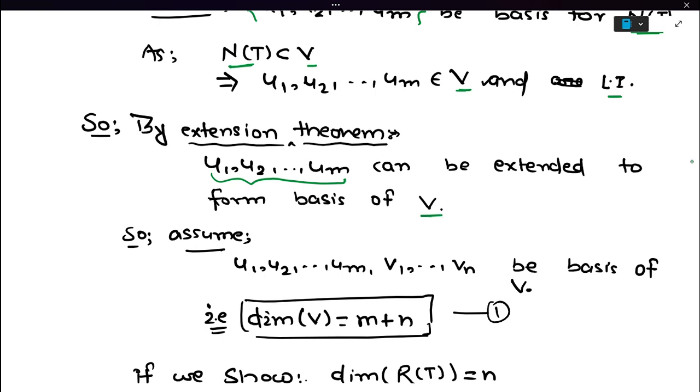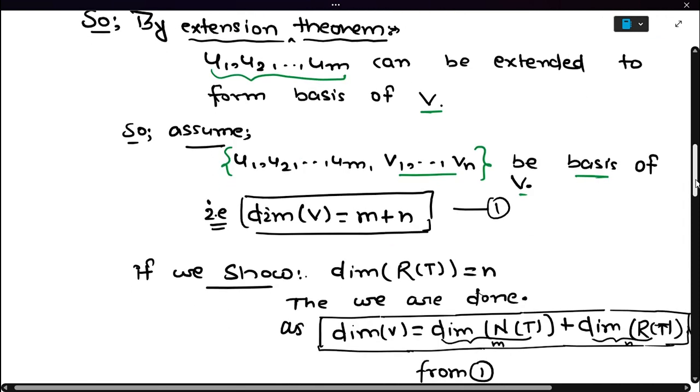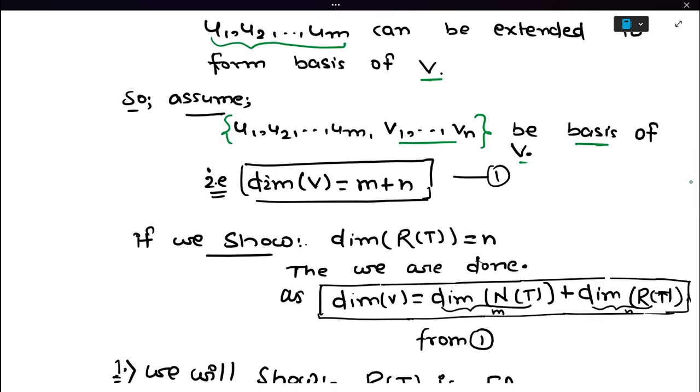Okay, so this is a linearly independent set of vectors in V, so it can be extended to form a basis of V. So assume we have extended this linearly independent set to form a basis of V. So assume u1, u2, ..., um, and we have added some extra vectors like v1, v2, ..., vn, and these vectors form a basis of V. Okay, u1, ..., um, v1, ..., vn forms a basis of V. So here the dimension of V is m plus n. We have m plus n vectors in the basis.